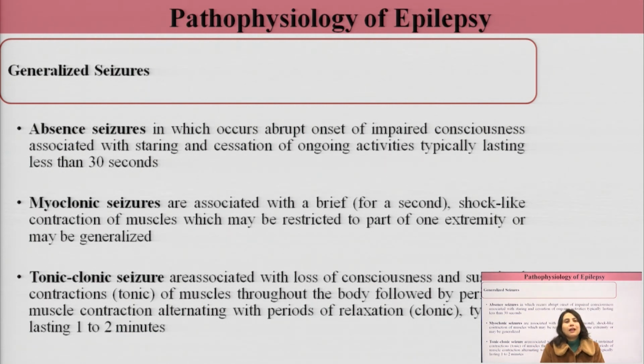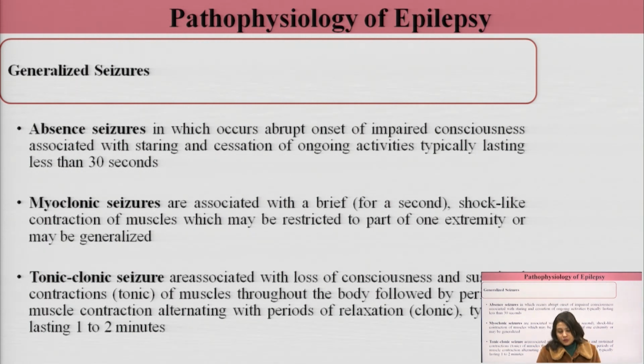For example, what happens in a person who has absence seizures? A person is talking to a group of people, and suddenly there is an episode of absence seizure. The person will lose consciousness about the whereabouts and what is happening around him or her, and will abruptly stop talking and stare in one direction. That is what absence seizures are. The person becomes absolutely absent-minded for a fraction of seconds.